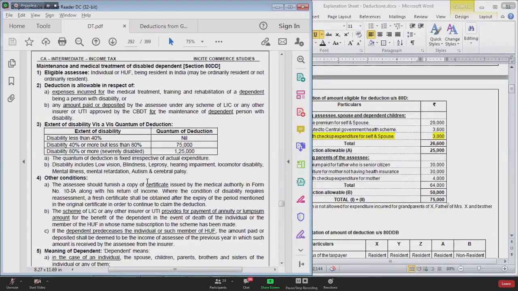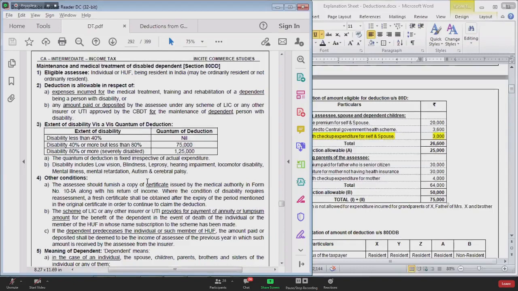See, at the beginning of the chapter, I had told you that we are dividing the chapter 6 deduction into three categories. Number 1, payment based deduction. Number 2, income based deduction. And number 3, other deduction. Section 80U forms part of other deduction. In other words, in case of section 80U, you will get deduction even if you have not spent money.